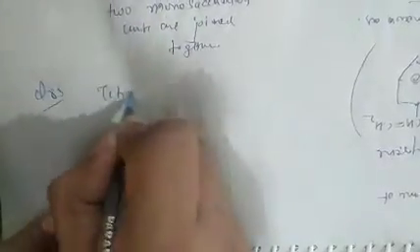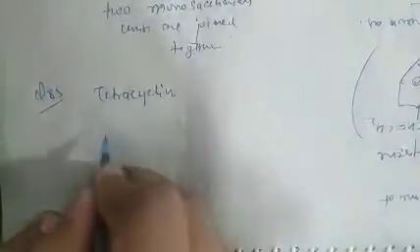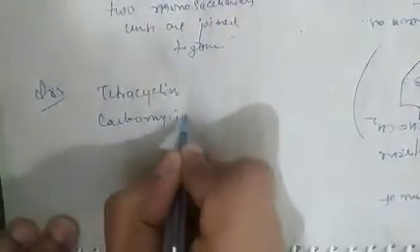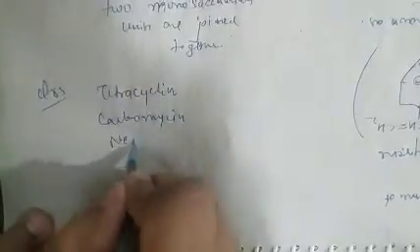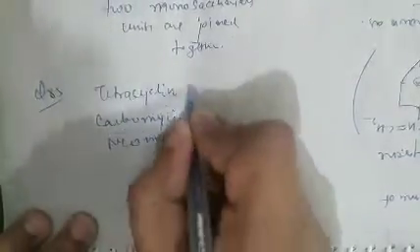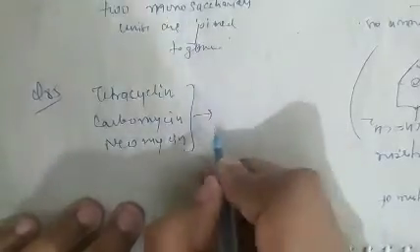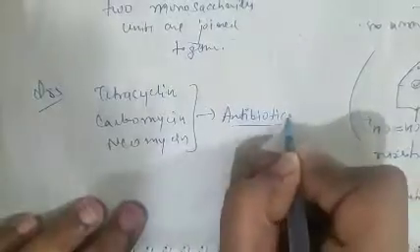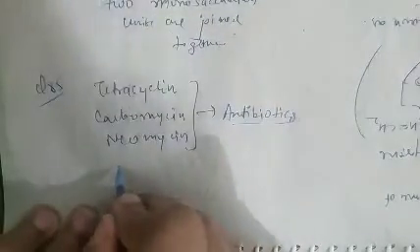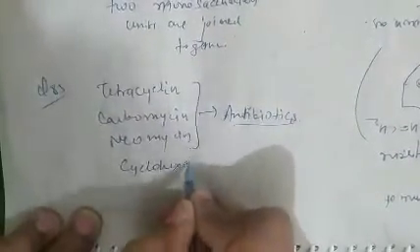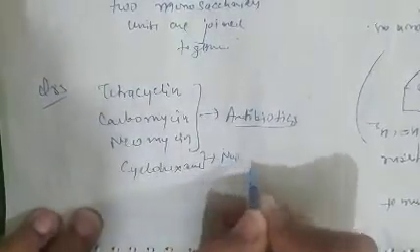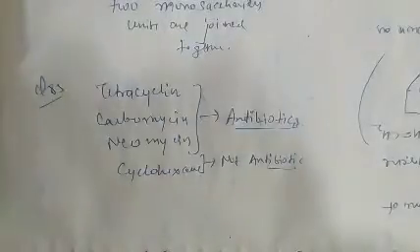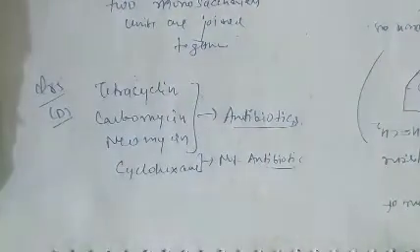As we know, tetracycline, carbomycin and neomycin, all three are antibiotics, while cyclohexane is not an antibiotic. So question number 85, option D is correct.